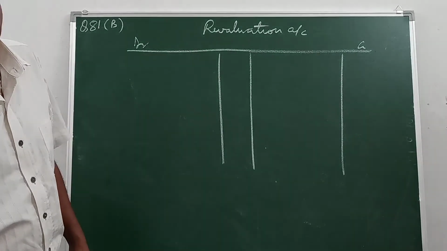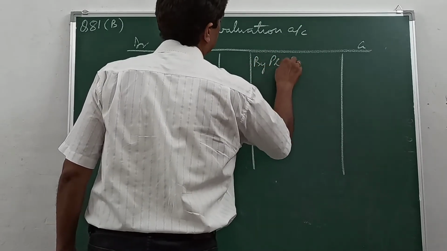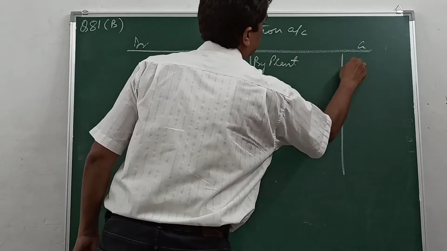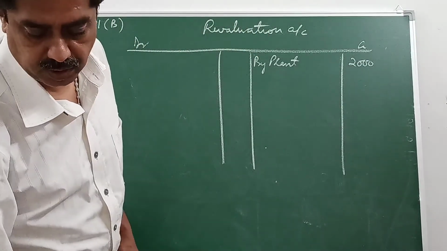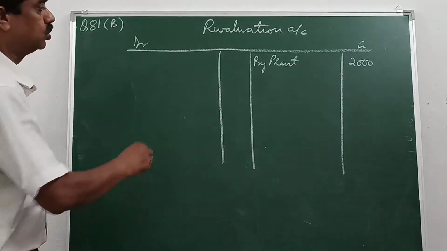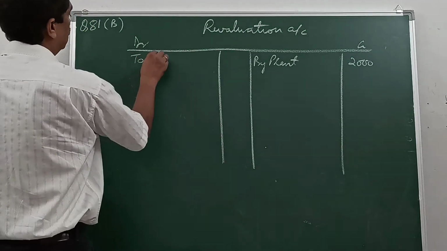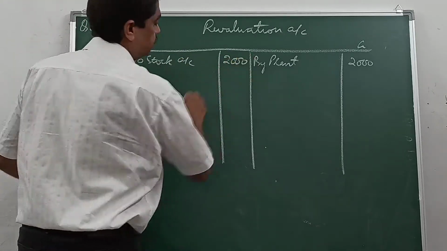So plant has increased by 2,000. Then stock has been valued at 18,000, and in the books it is appearing at 20,000, reduced by 2,000. So to stock account 2,000.